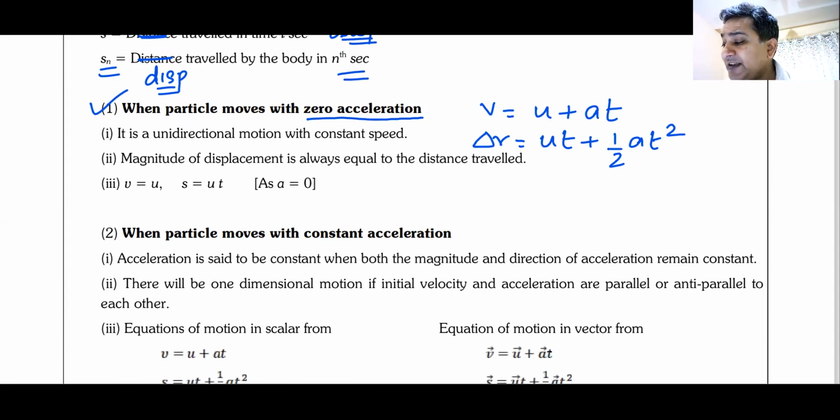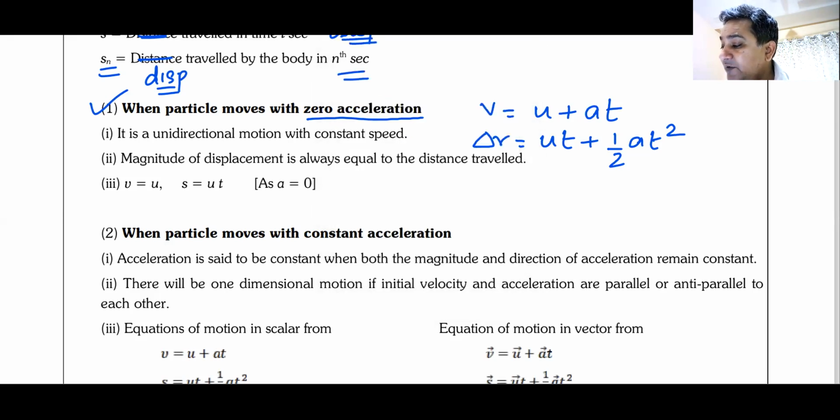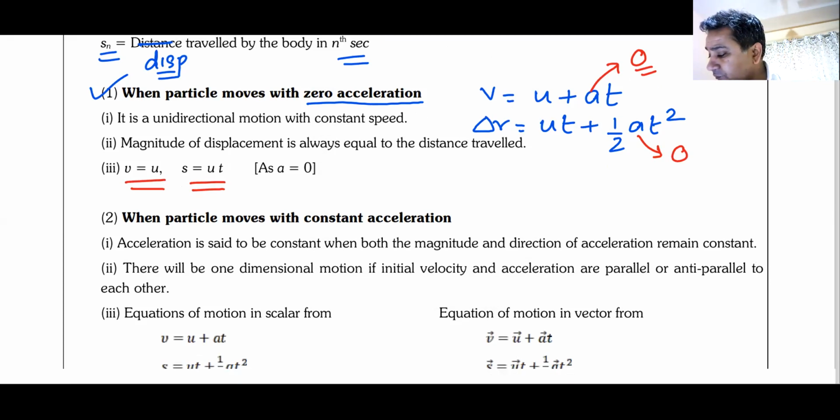When the particle has 0 acceleration, beta, this A will become 0, and then V, the final velocity, will be equal to U, and S will be equal to UT. Do we understand this?